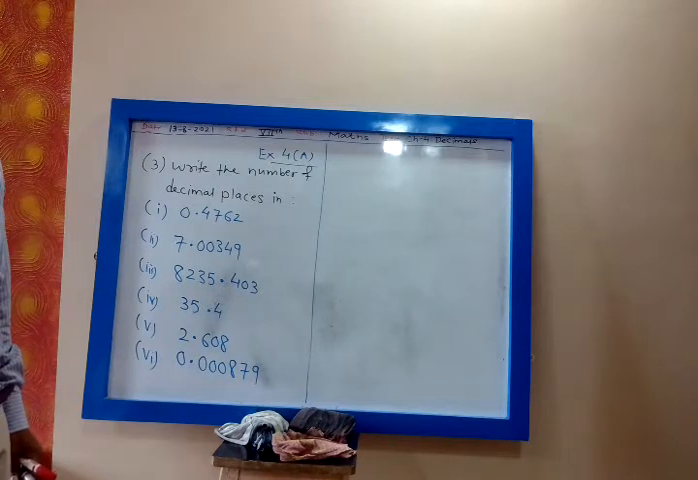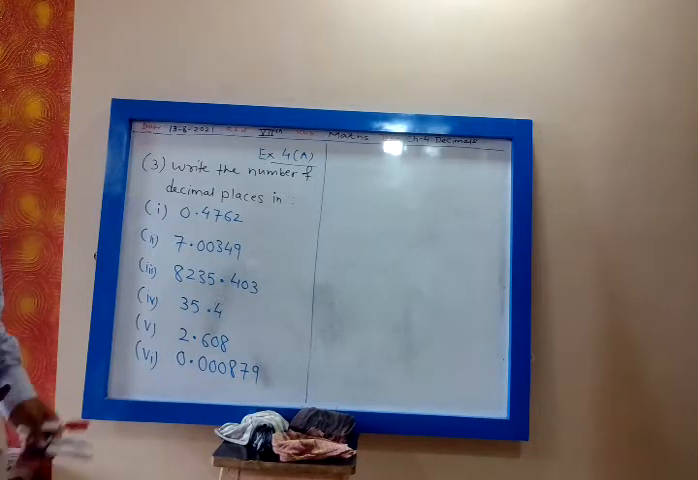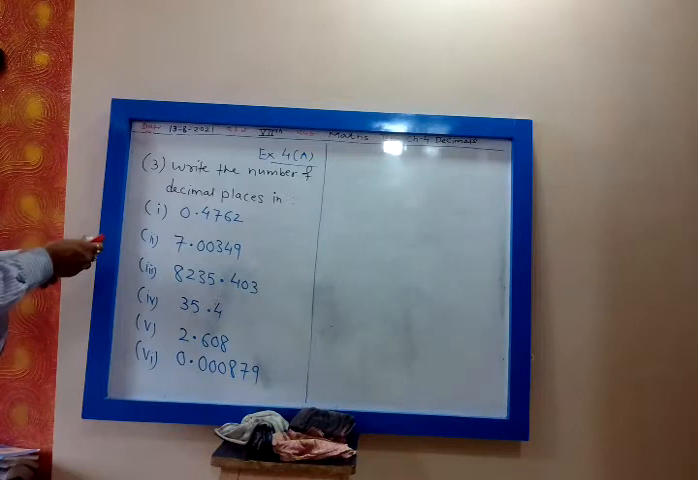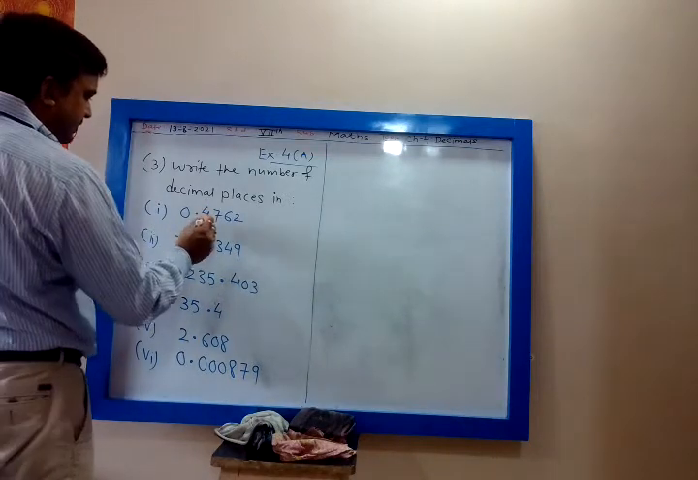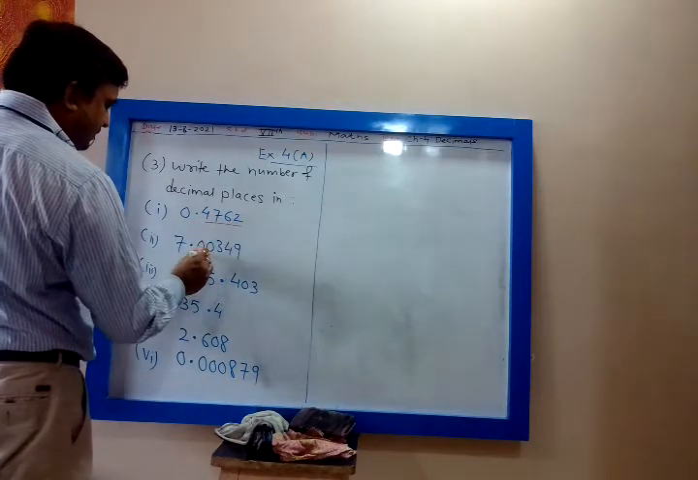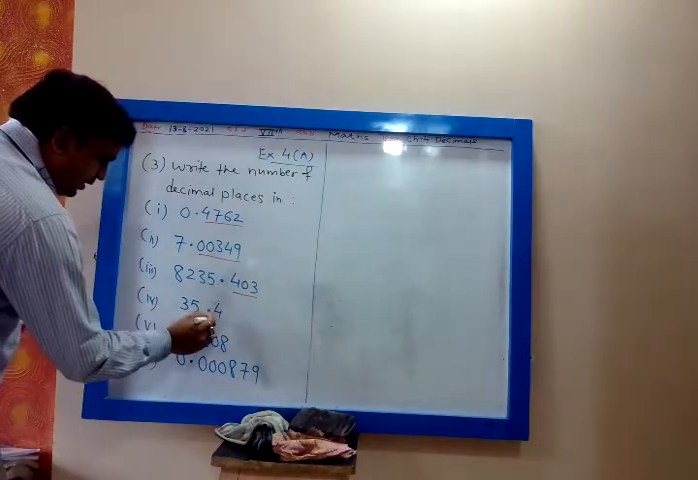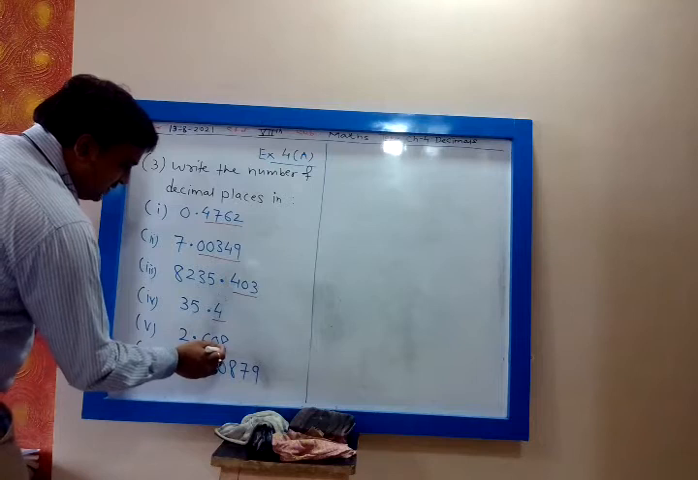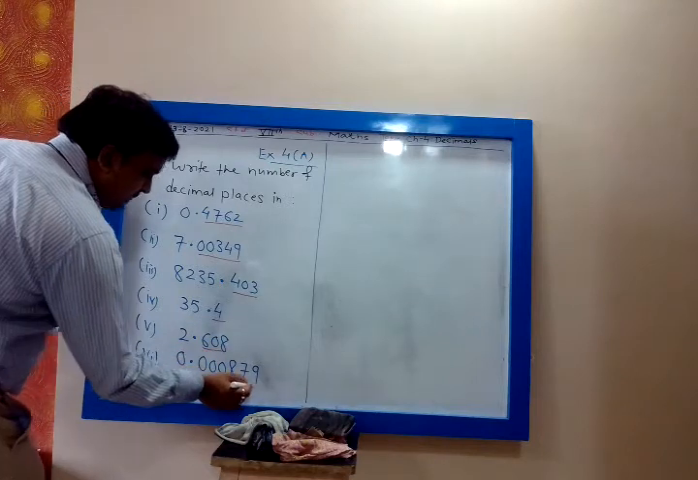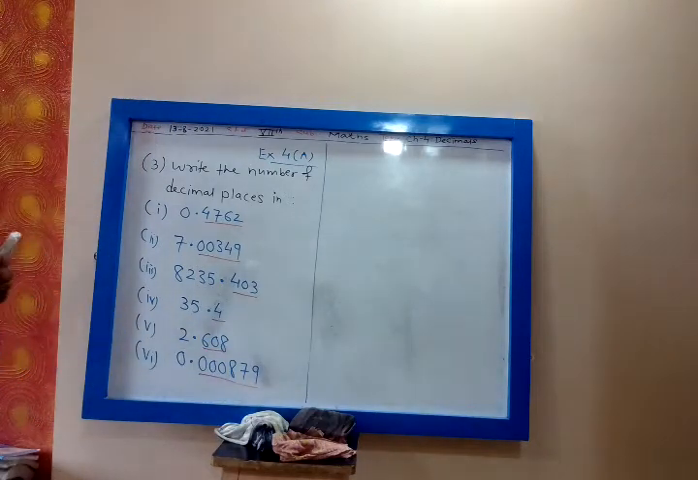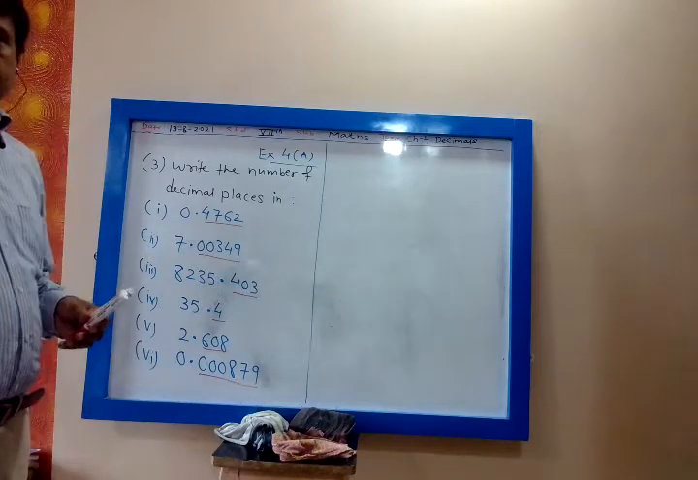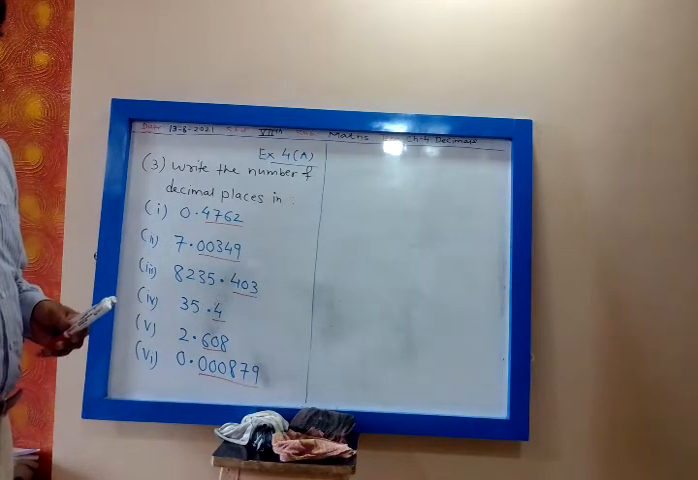So you have to count the number of decimal places. Let us see the first one. So you have to count how many decimal places are there, how many digits are there after the decimal.